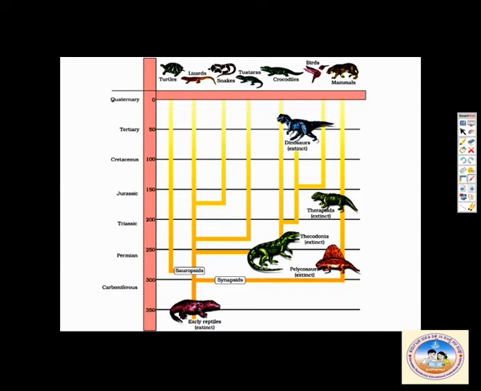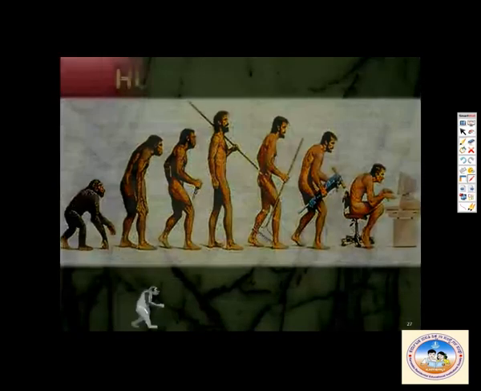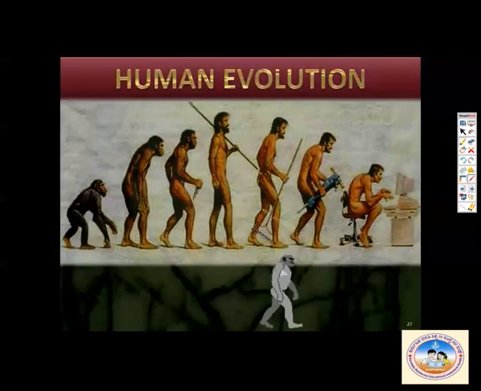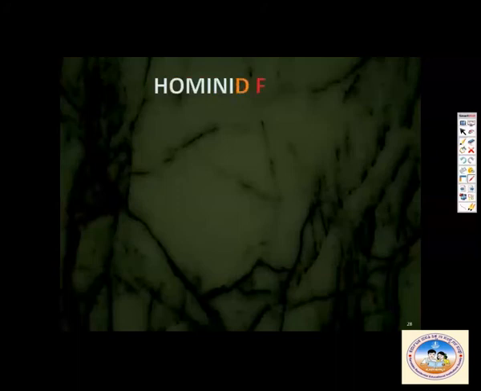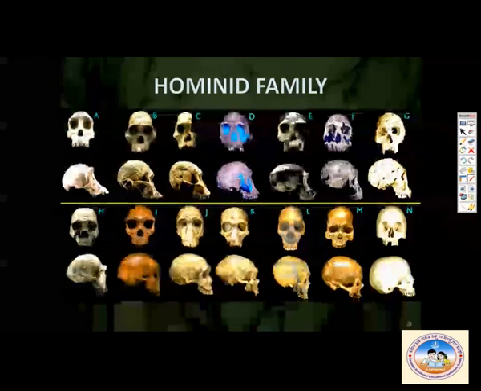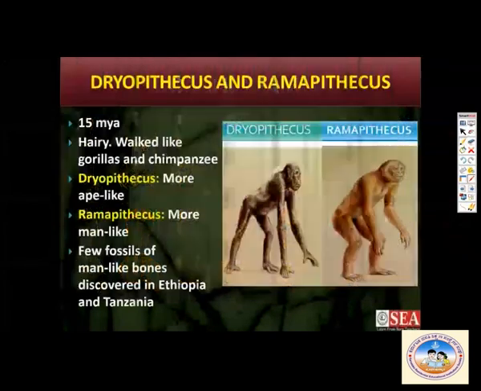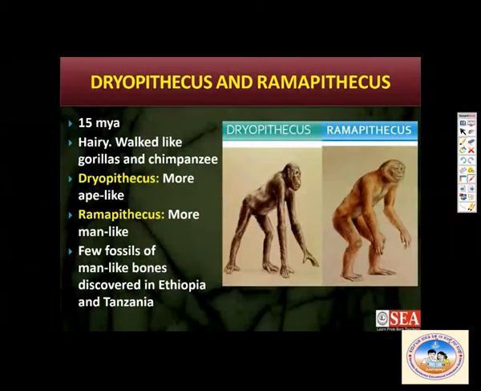Now we come to human evolution. One of the oldest human fossils that we have for evolution is Dryopithecus, which was 15 million years ago.